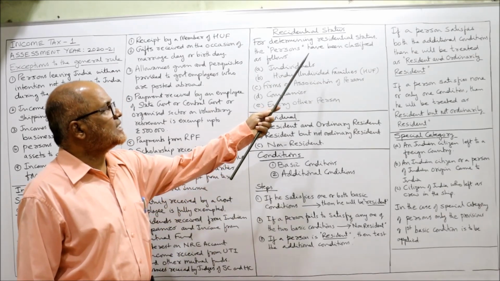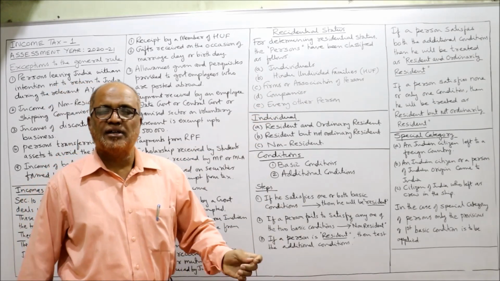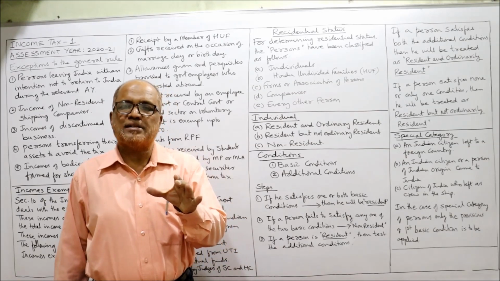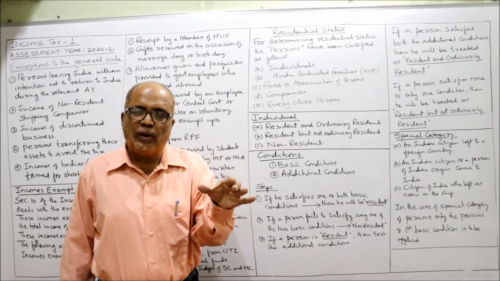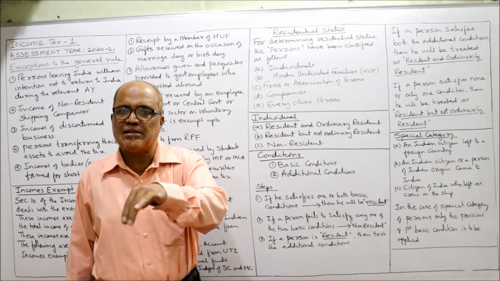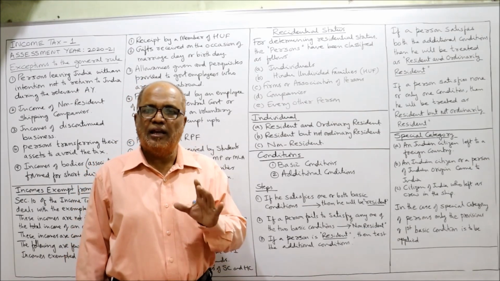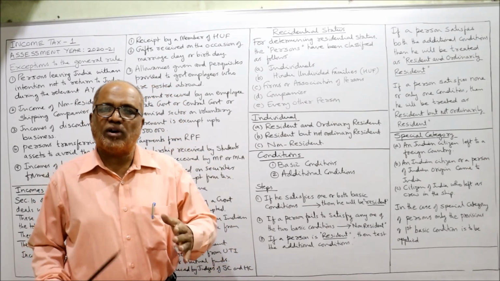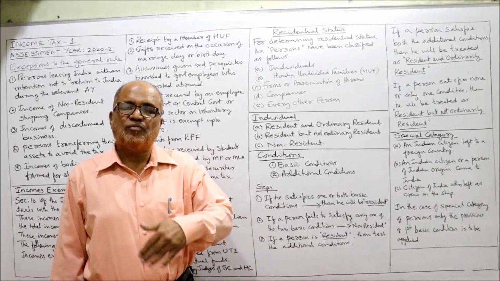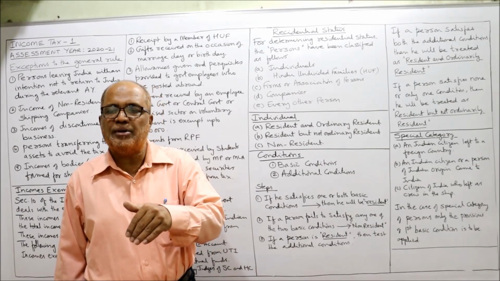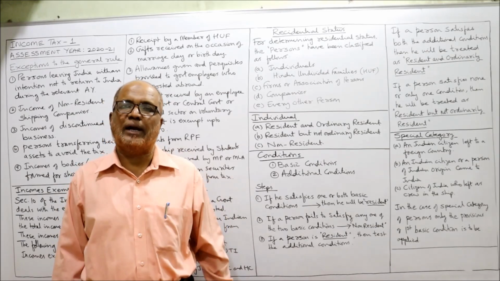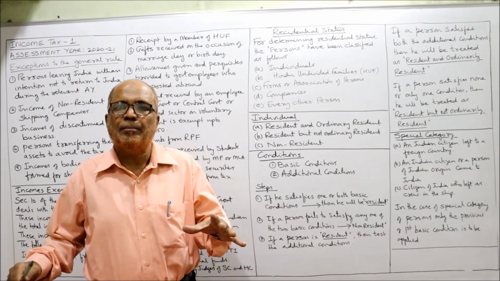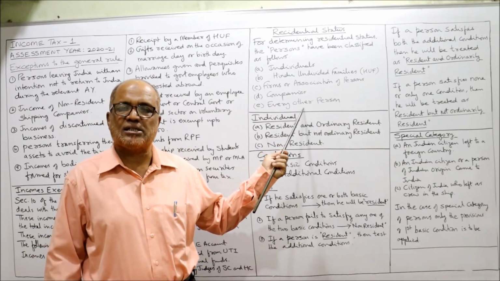For determining the residential status, the persons have been classified. See, the income earned during the previous year is taxable in the assessment year. Now, the question arises, what is the scope of income? That means which income is included, which income cannot be included. The scope of income depends on the residential status.